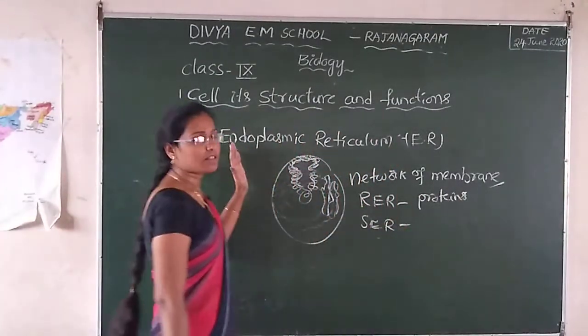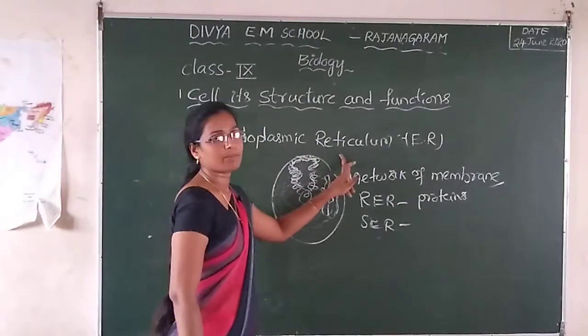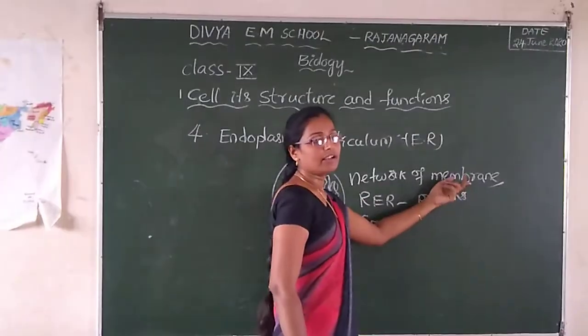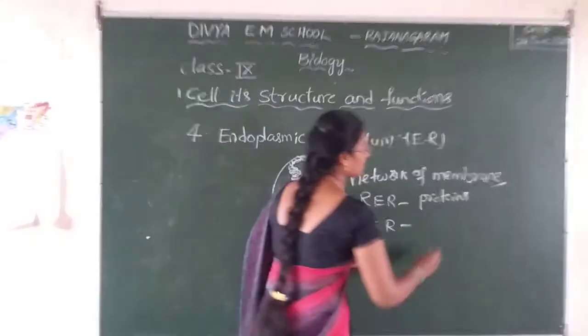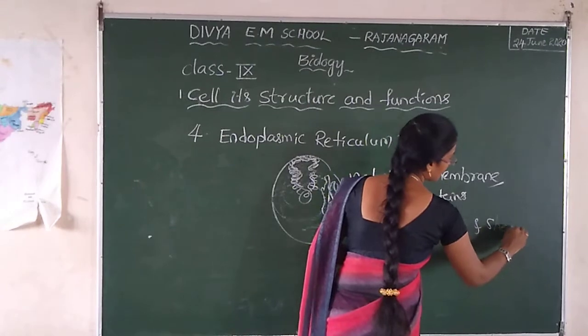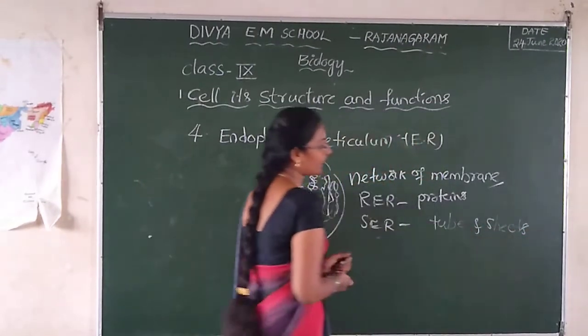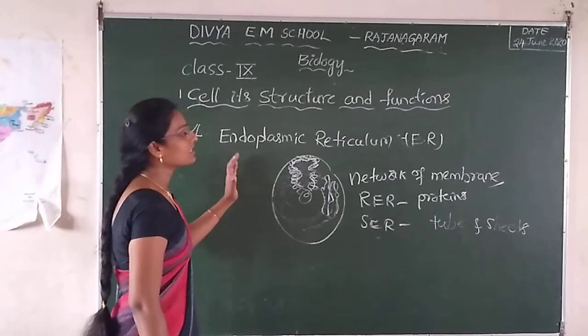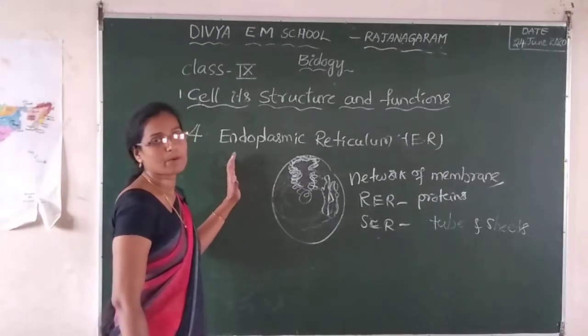This is the endoplasmic reticulum. Endoplasmic reticulum is a network of membrane. It forms tubes and sheets. Sometimes we see the endoplasmic reticulum with a structure similar to the plasma membrane.